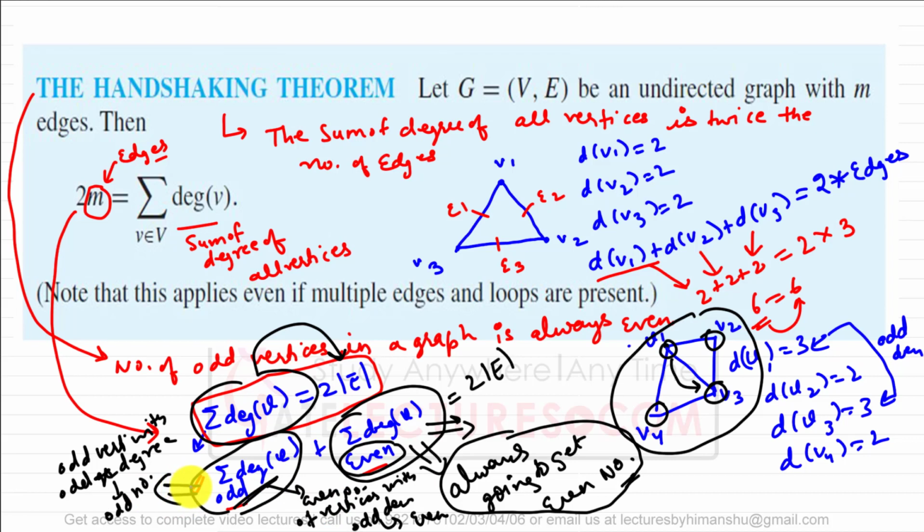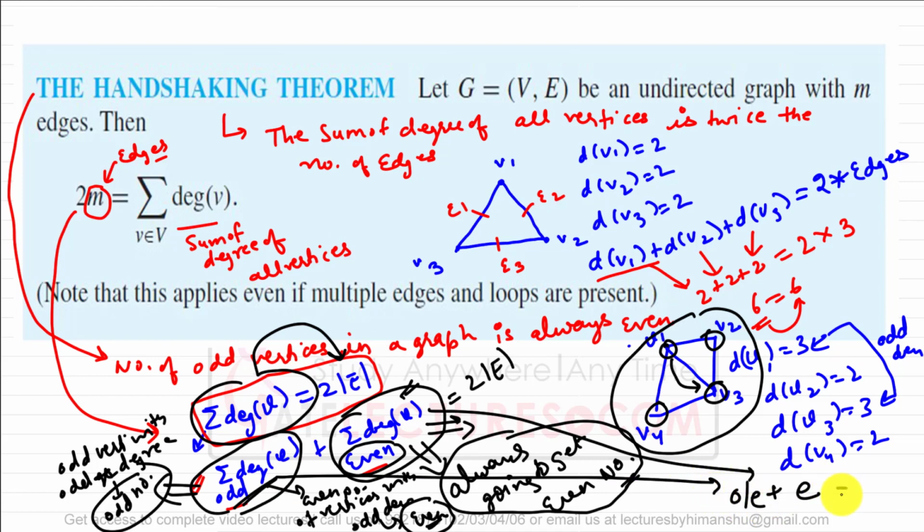If there are an odd number of vertices with odd degree, now this can give an odd number. If there are an even number of vertices with odd degree, again I'm repeating, then we can get an even number, correct? Now this number can be odd or even, but we are always getting an even number here, because you can see we have 2 into e, so we are always getting an even number.